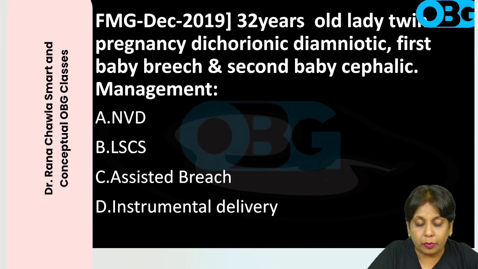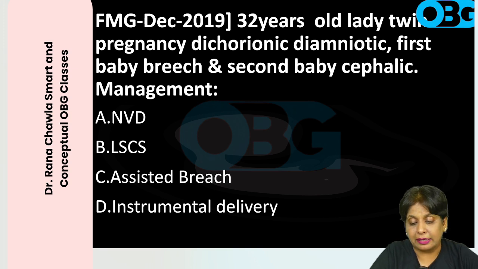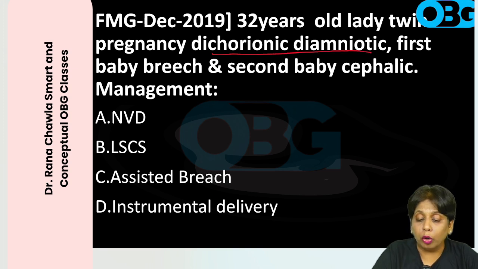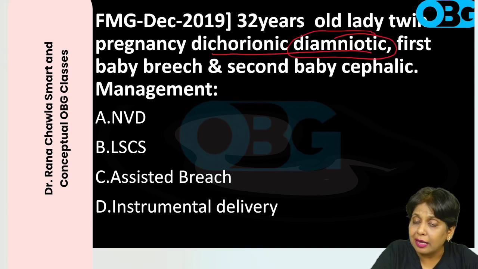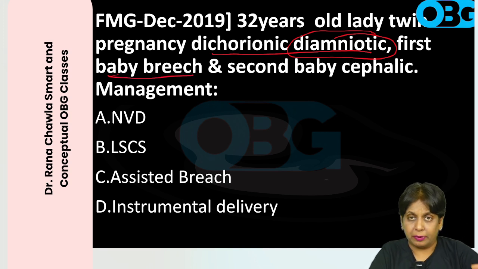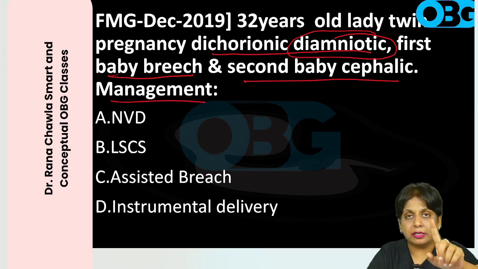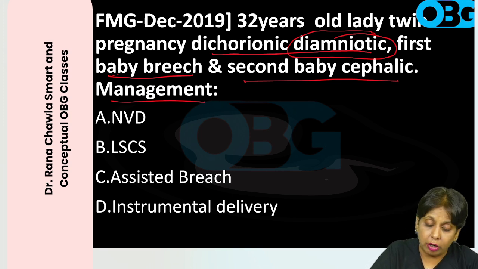Now let us see a question asked in FMG December 2019. A 32-year-old lady, twin pregnancy, dichorionic, diamniotic. I told you the mode of delivery depends on the amniotic sac. Now they are diamniotic, in separate amniotic sacs. The first baby, the lowermost baby in the uterus, is breech. The second baby is cephalic. So what is the management? I told you that management depends on the first baby. If the first baby is non-vertex, then we have to do cesarean.